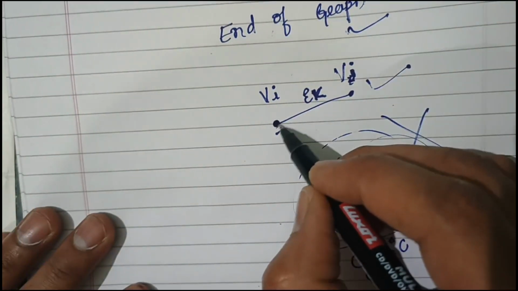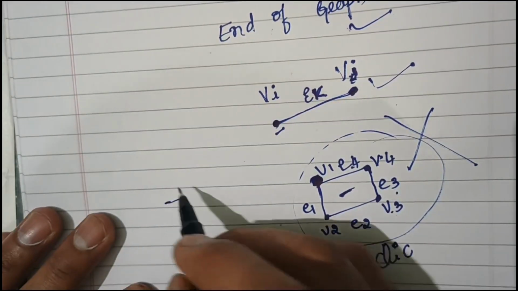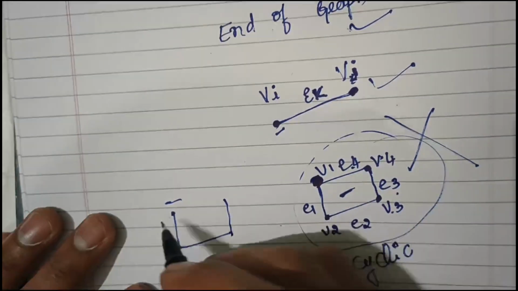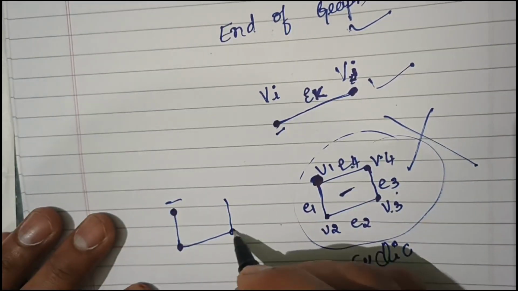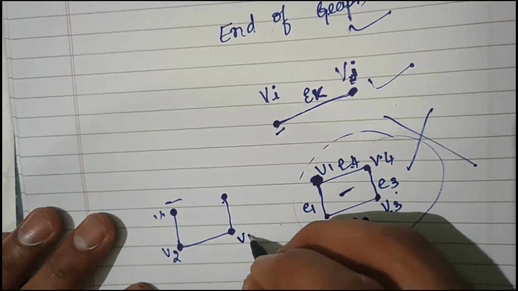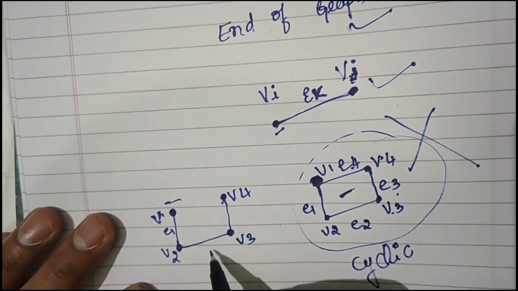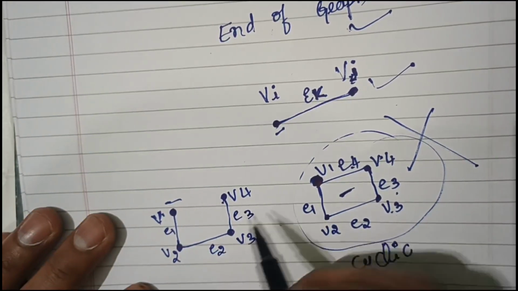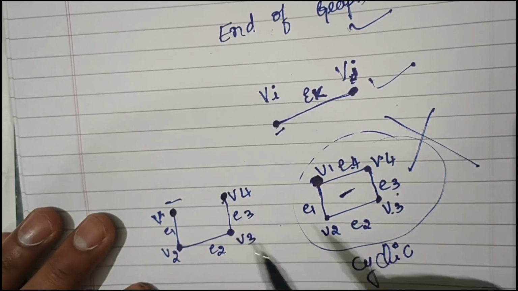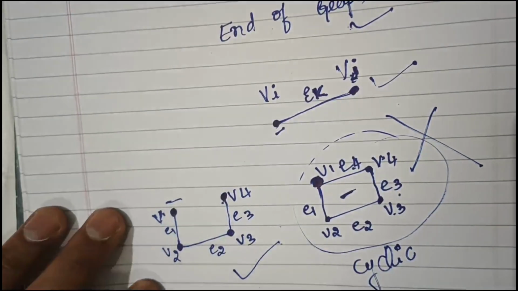Let's see another example: V1, V2, V3, V4, with edges E1, E2, E3. Here the starting point is different and the ending point is different, so this type of graph we call an end graph.